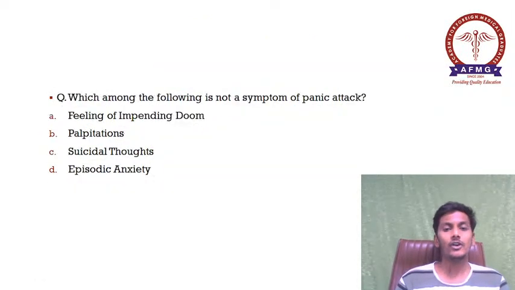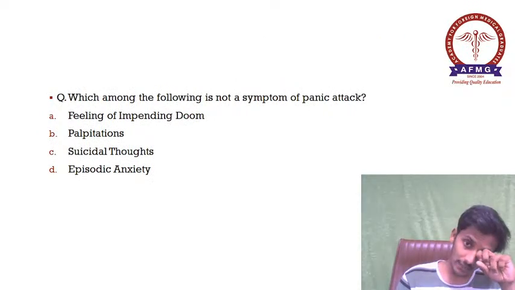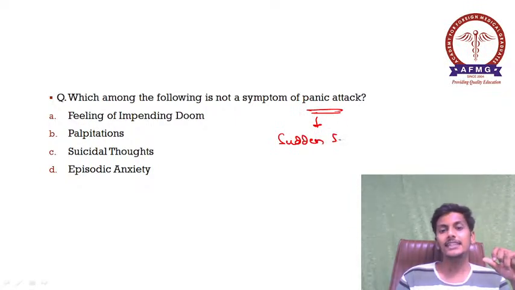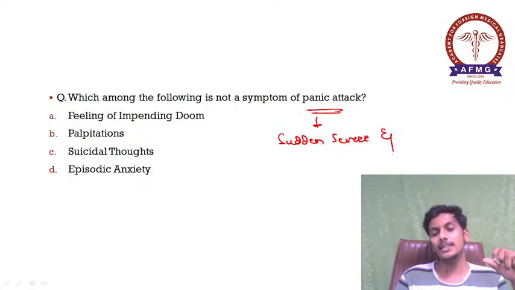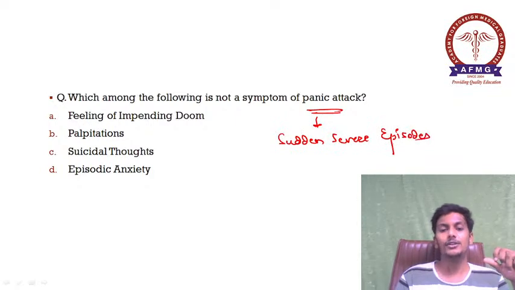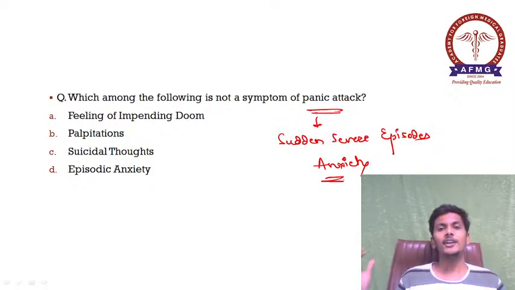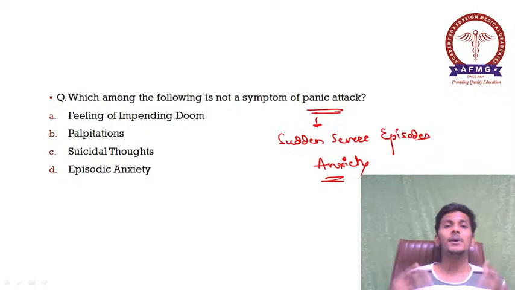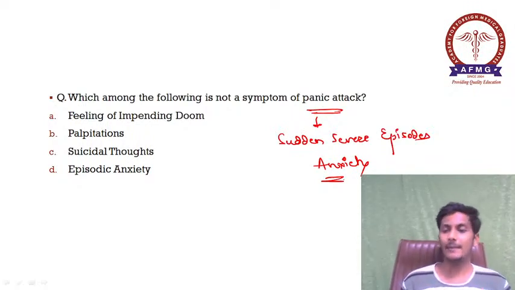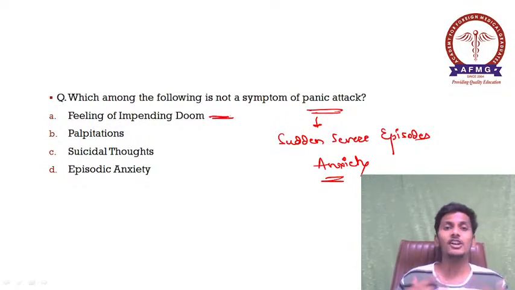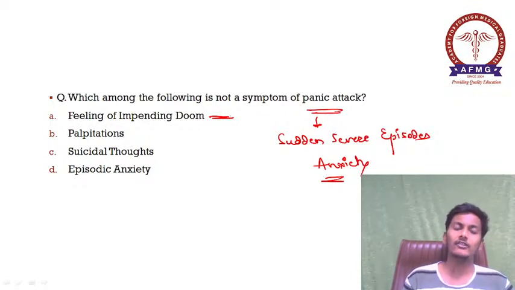Moving further, which among the following is not a symptom of panic attack? As we all know, what are panic attacks? Panic attacks are sudden severe episodes of anxiety. What happens in panic attacks? There is a feeling of impending doom. What does that mean? The person feels like they are going to die at any point of time. This is known as the feeling of impending doom, a fear of death.